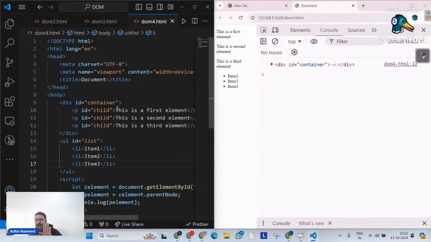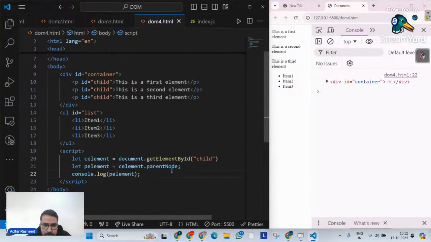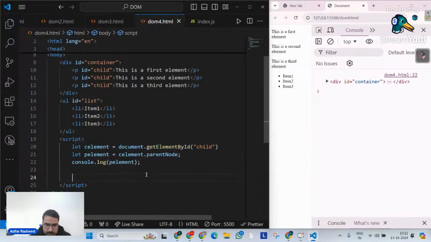We found our parent node from an element. Tell me its parent node: we can simply use parentNode on that element. Done. But if you already have a parent and you want to access all its nodes, how can we implement that? How can we find that? Let's try to understand that as well. Let me copy this code and paste it here.